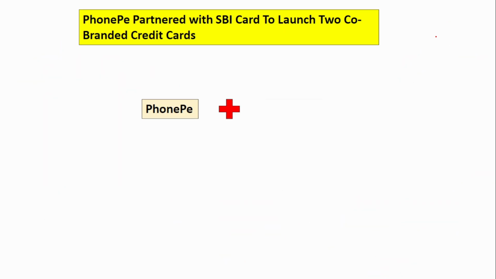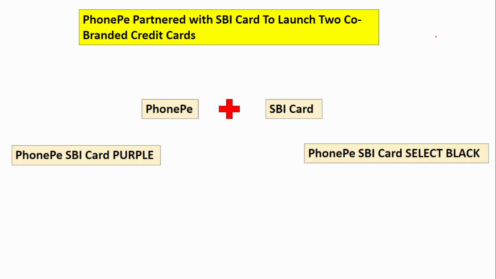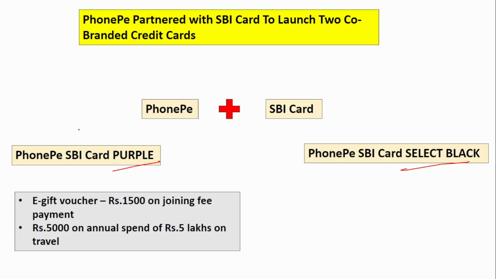Next is PhonePe. It has partnered with SBI Card and it has launched two co-branded credit cards. First one is the PhonePe SBI Card Purple. Next one is PhonePe SBI Card Select Black. The difference, if you see here, under the SBI Card Purple, a welcome e-gift voucher of rupees 1500 will be provided on joining, and also a travel voucher worth rupees 5000 will be provided on annual spend of 5 lakhs and above on travel.